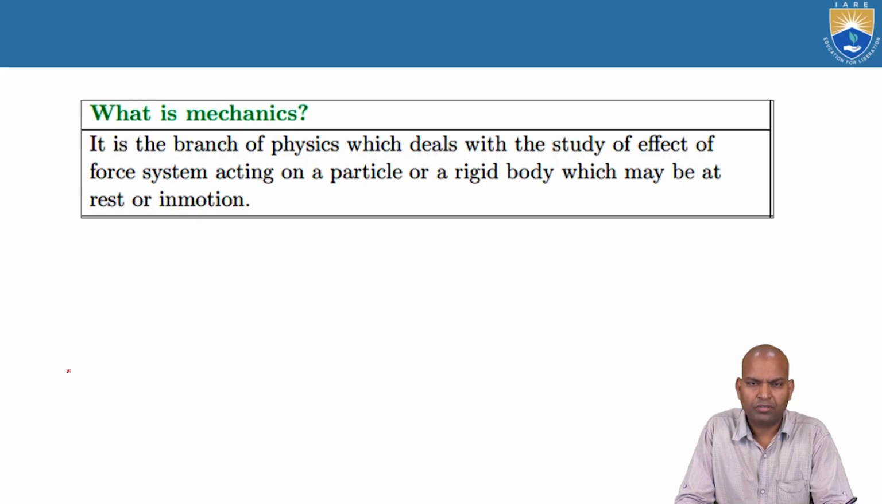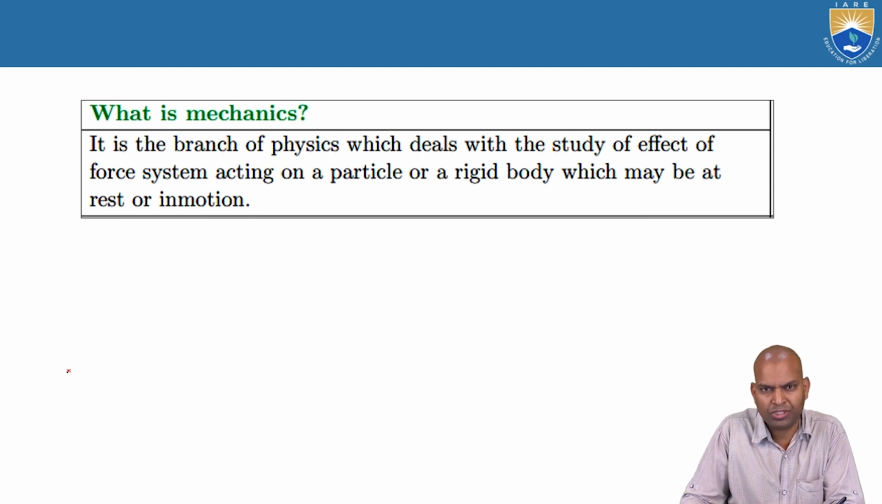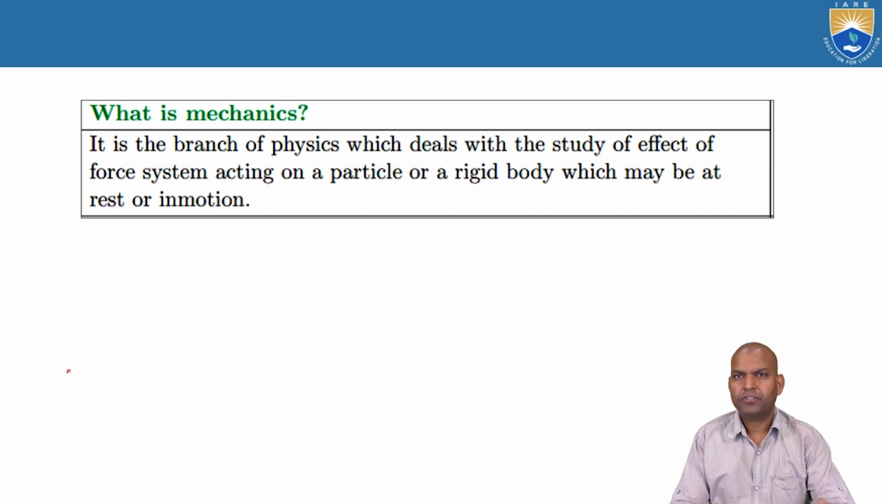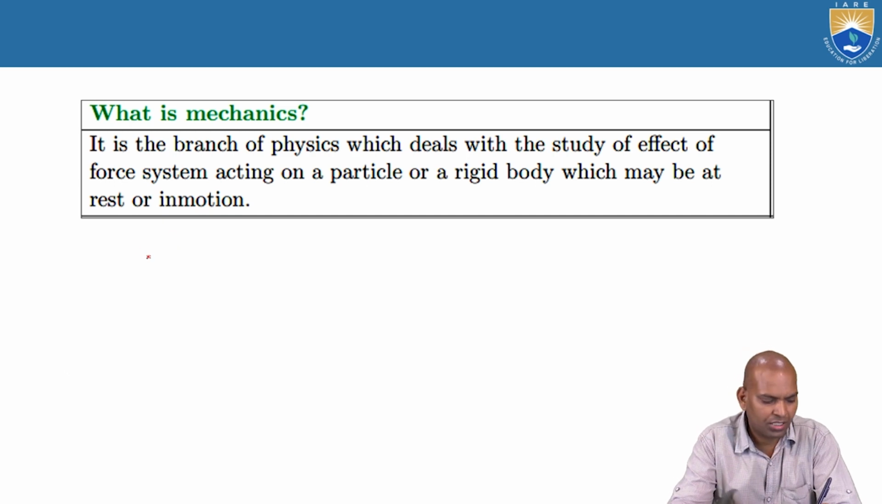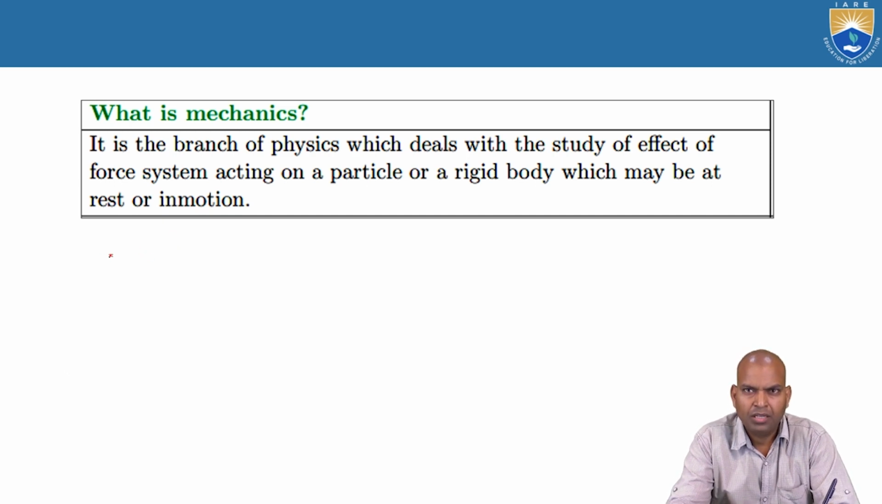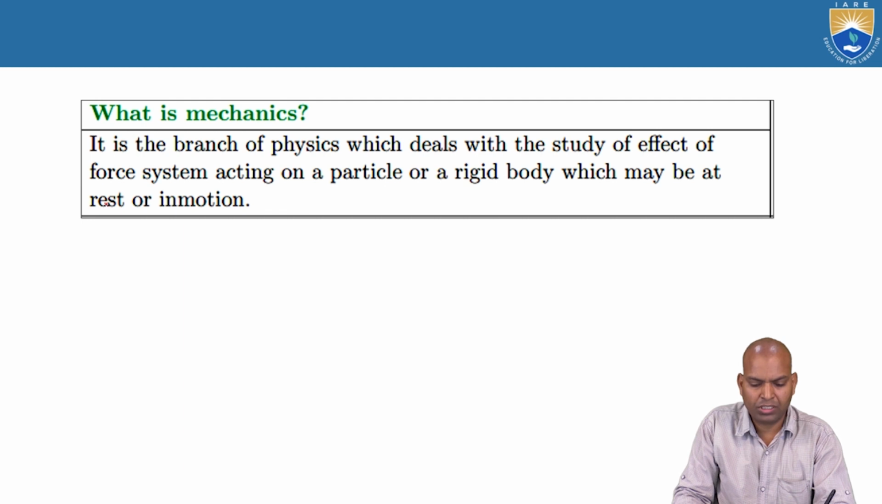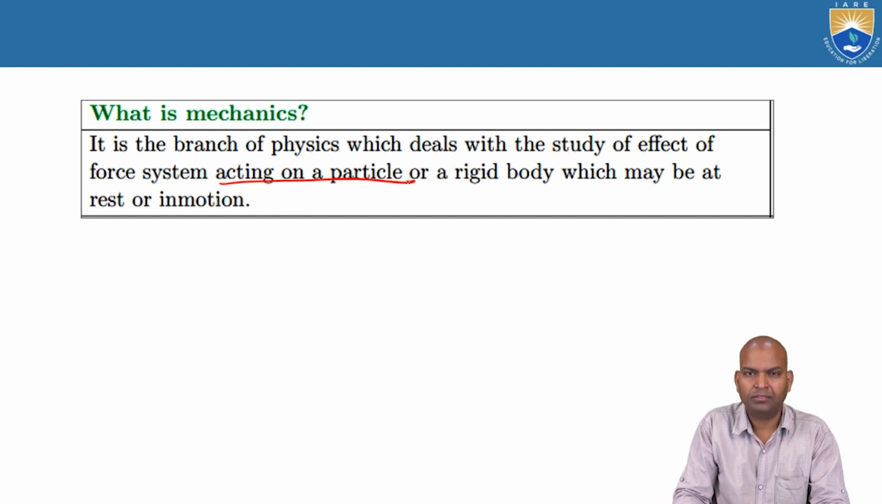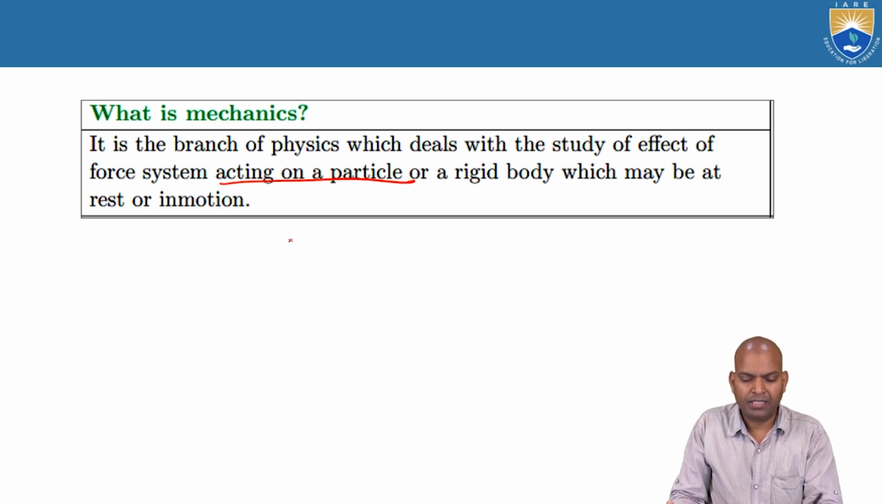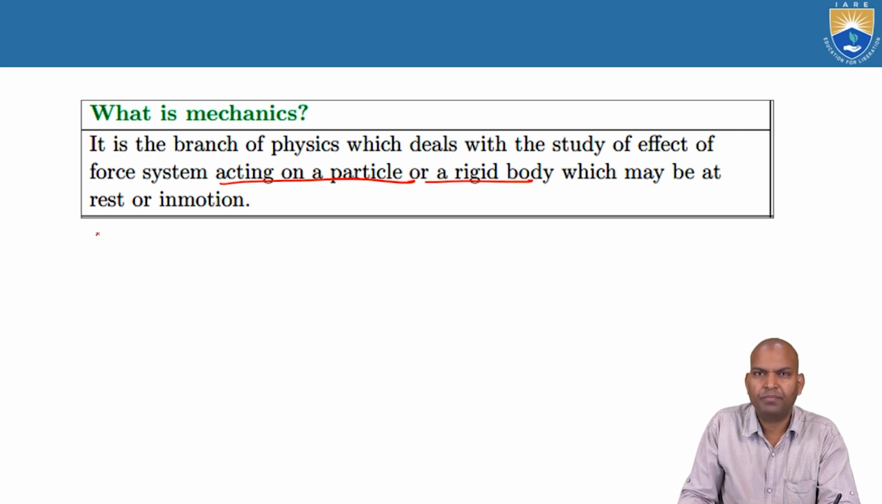In this session, we are going to study the definitions and terminologies related to Module 1, that is Introduction to Engineering Mechanics. Let us begin with the first definition: what is engineering mechanics. Engineering mechanics is the branch of physics or science which deals with the study and effect of the force system acting on a particle, and on different particles made up as a rigid body, which may be at rest or in motion.